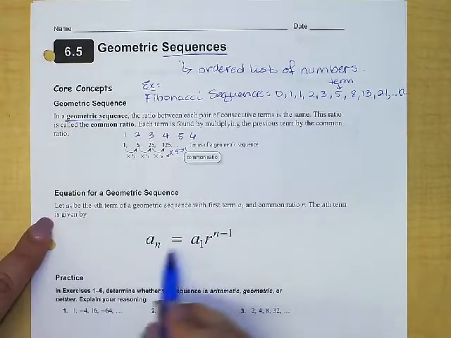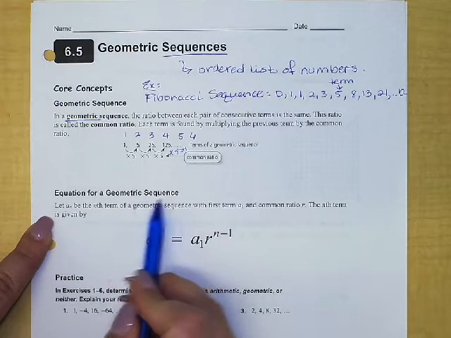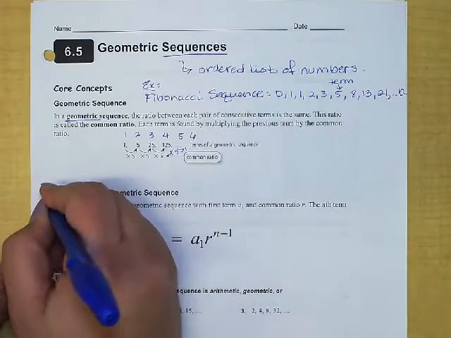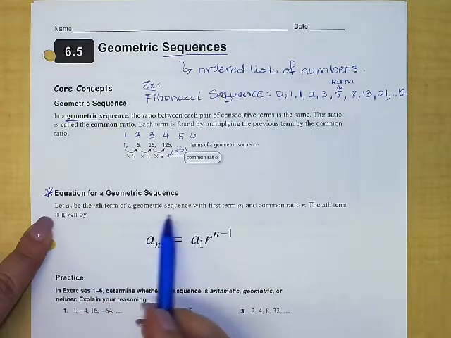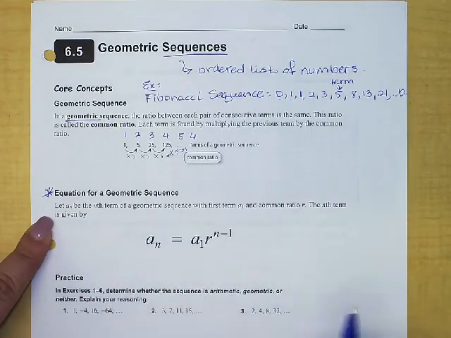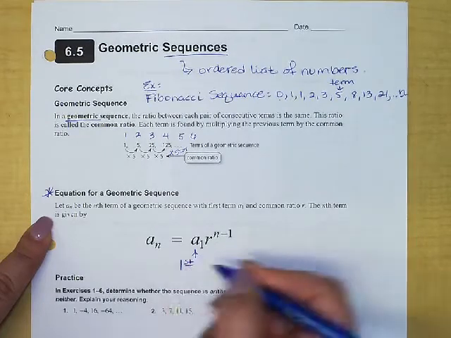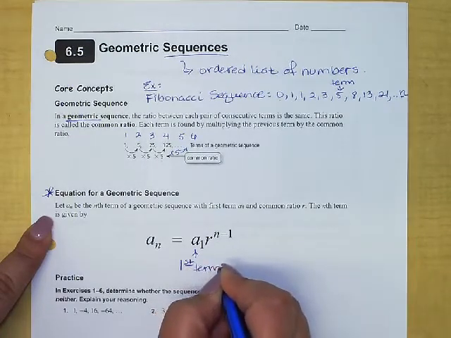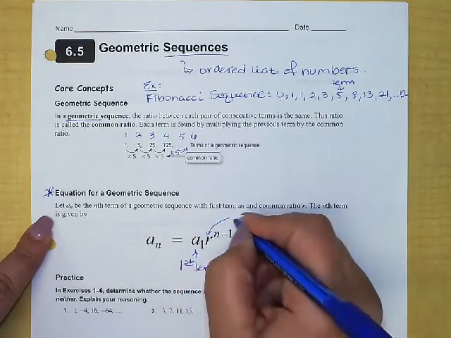And that's where this guy comes in, right? This equation right here for geometric sequence, important, right? Lets you find the nth term of any geometric sequence as long as you know what the first term was and what that common ratio is.